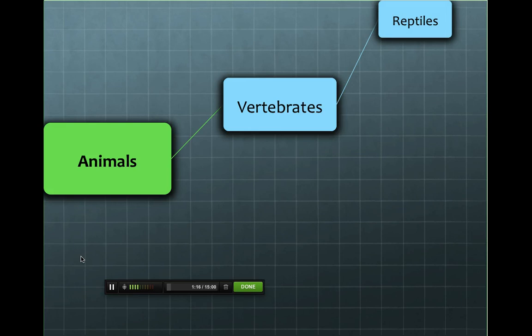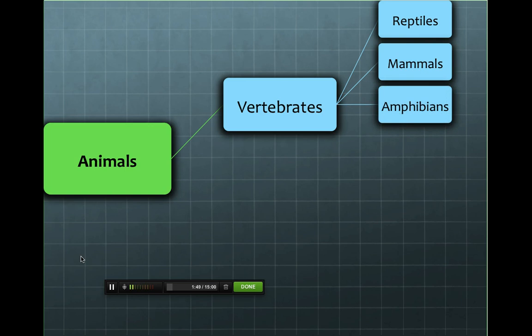Our first group, now remember, vertebrates are also divided into groups. We have 5 vertebrate groups. Our first group is reptiles. Reptiles include animals such as snakes that have backbones. Our second group is mammals. Mammals are vertebrates that give live birth. That means they do not lay eggs. They give birth to a live baby.